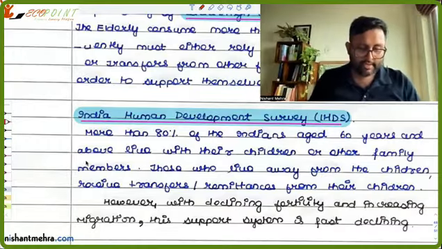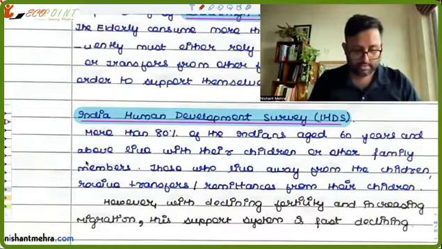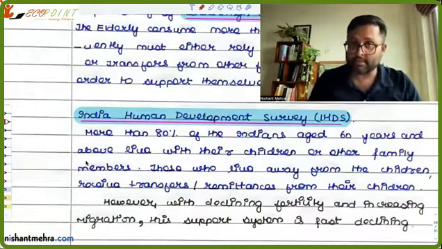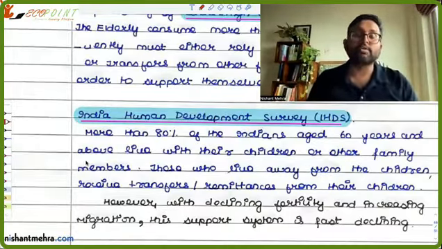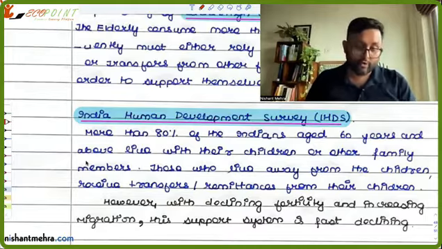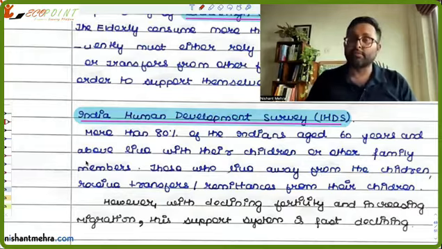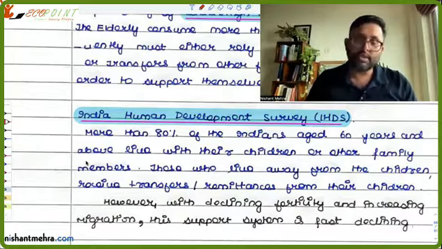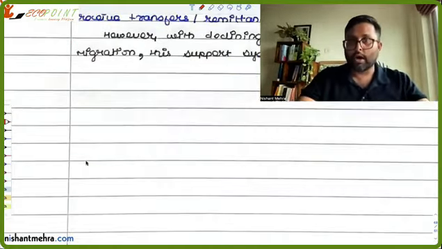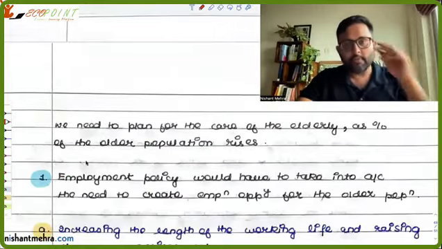IHDS also found out that between 2004-5 and 2011-12, the proportion of senior citizens who live by themselves or only with their spouse has also increased. It has increased from 13% to 19% in the case of males, and from 11% to 16% in the case of women. So don't you think there is a huge proportion of people who are living by themselves, who do not have anyone to care for them?